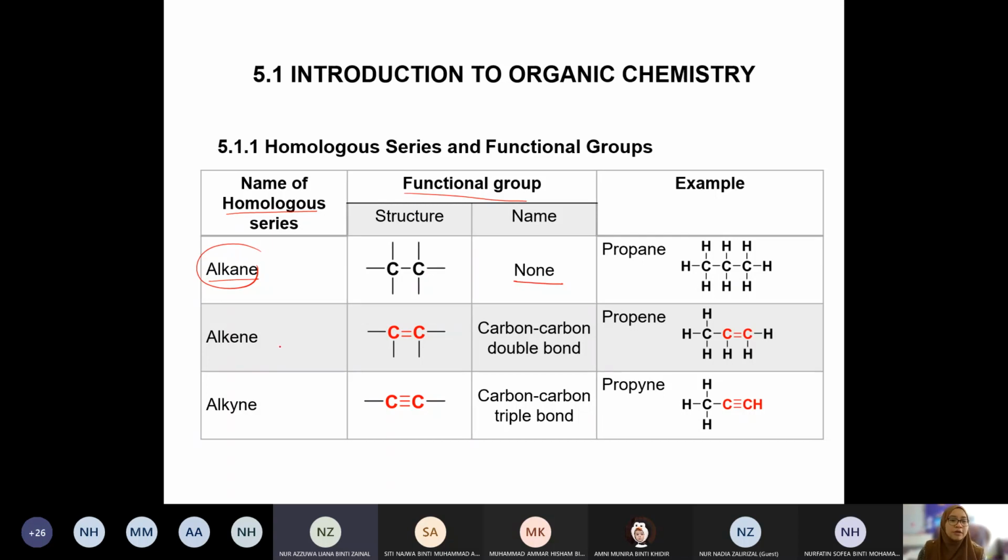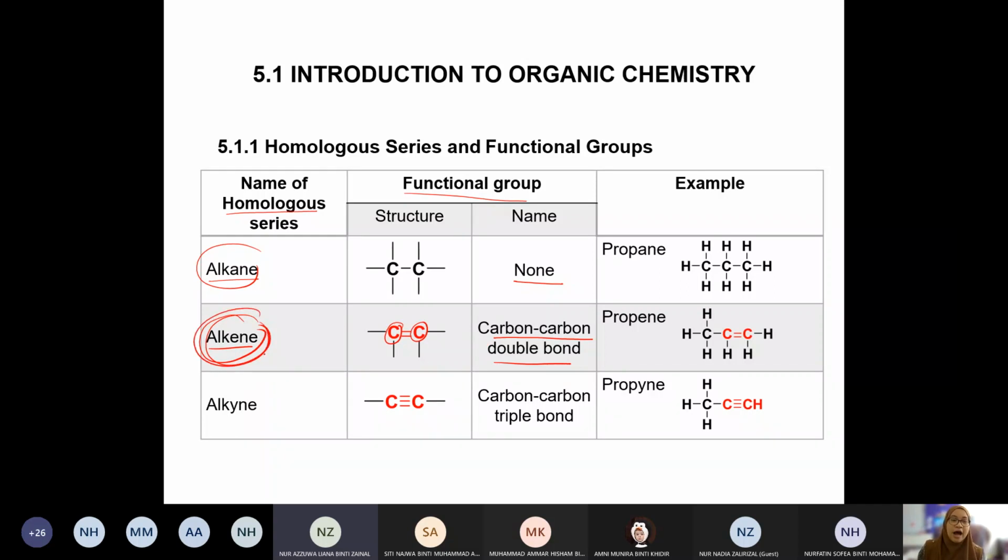Alright, so maybe we can look at alkene. Alkene is the homologous series. But when we talk about the functional group for alkene, it is named carbon-carbon double bond. If you were to represent or draw the functional group, you have to have C double bond C. This is the functional group.